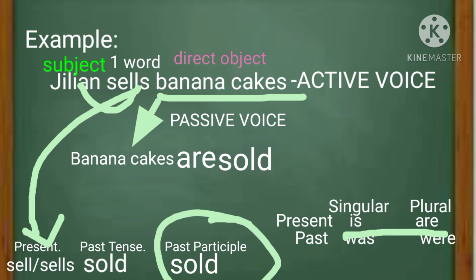Last step is to place the doer of the action into a phrase beginning with the preposition by. And now we have a sentence in the passive voice. Banana cakes are sold by Jillian.